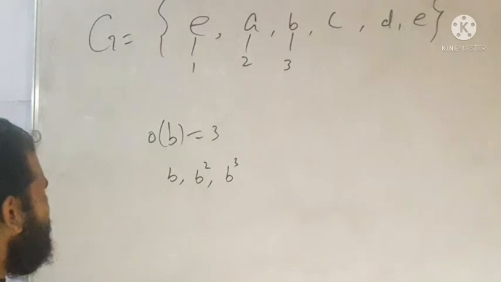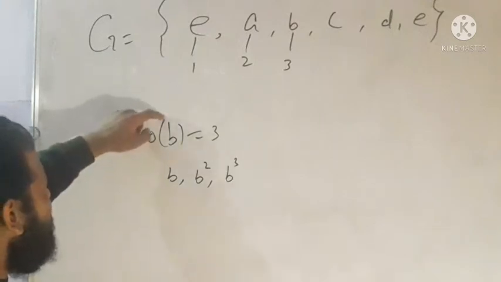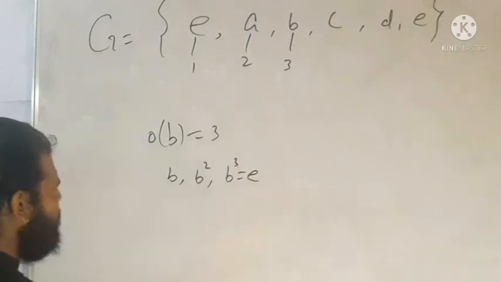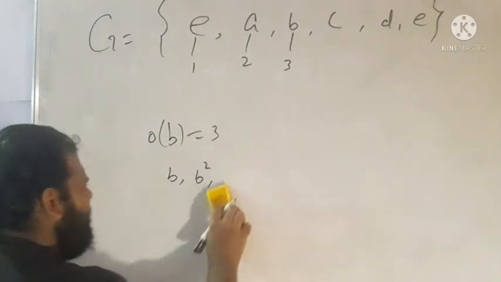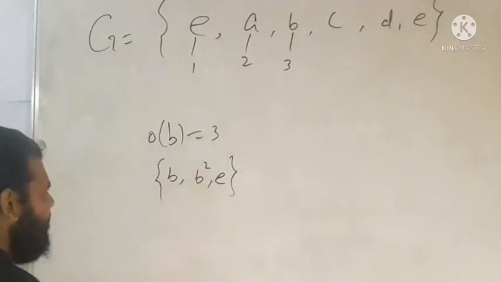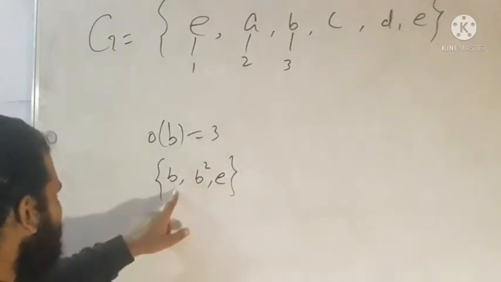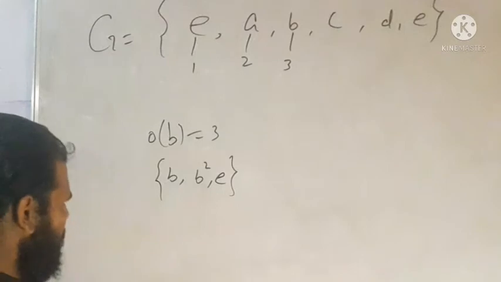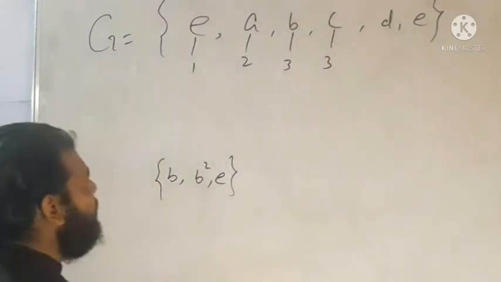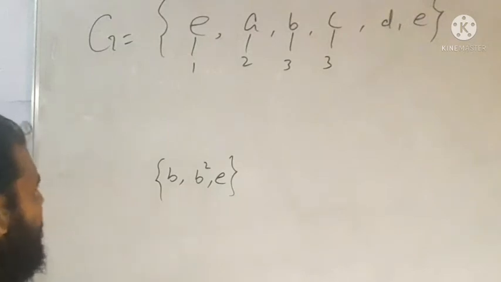The smallest positive integer whose power gives the identity. So b cube is the identity. So b and b square are 2 elements of order 3, and this element of order 3 generates the subgroup {b, b square, e}. Let us take c equal to b square.